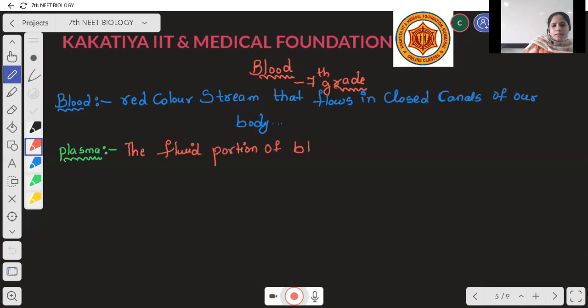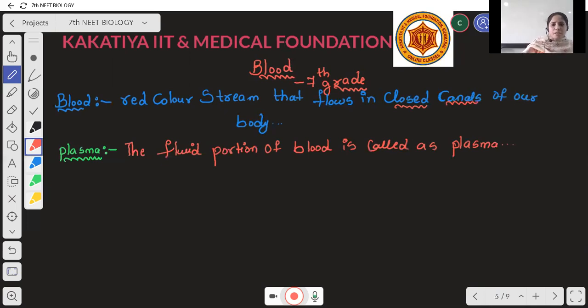So blood is the red color stream that flows in closed canals of our body. Closed canals are nothing but vessels of our body.